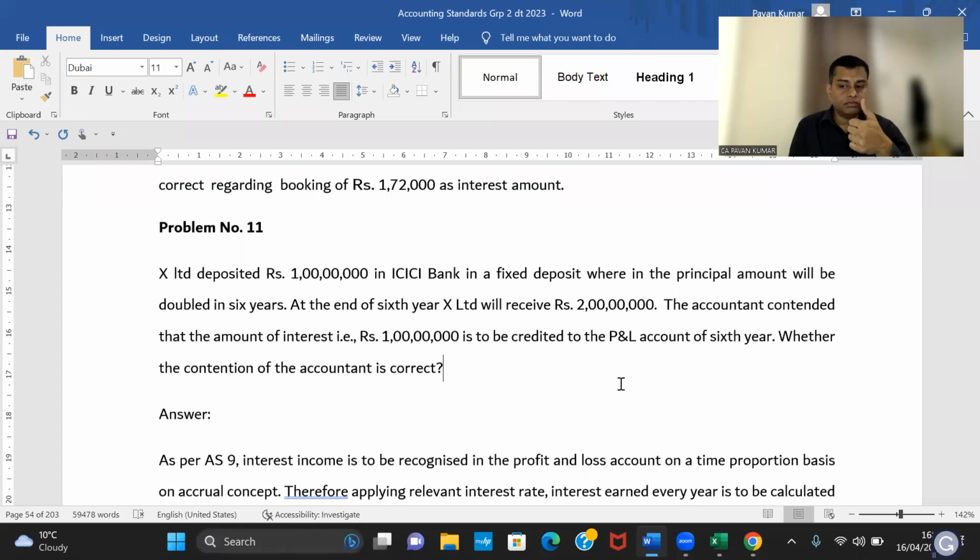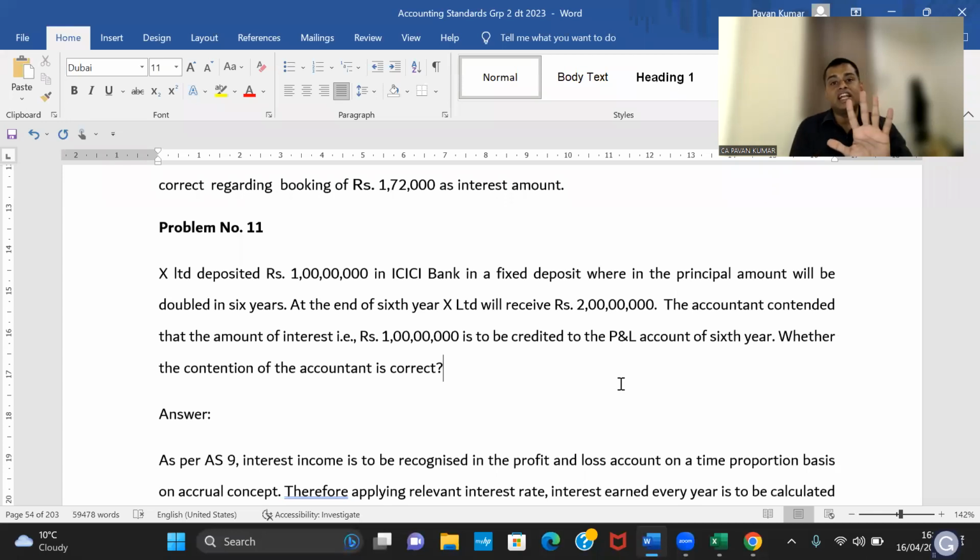Sale of goods: risks and rewards associated with ownership or transfer. Sale of services: single performance obligation, completion method; multiple performances, proportionate completion method. Three, interest based on time proportion. Approval. Dividend when the legal right to receive has been crystallized. Royalty based on the agreement.